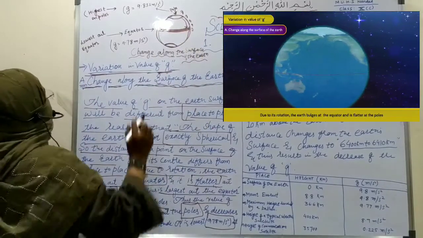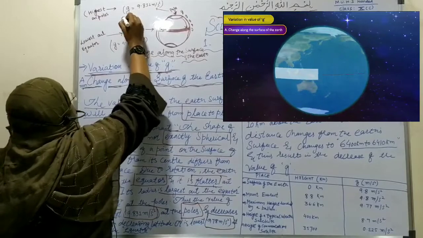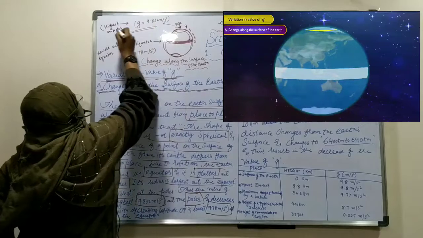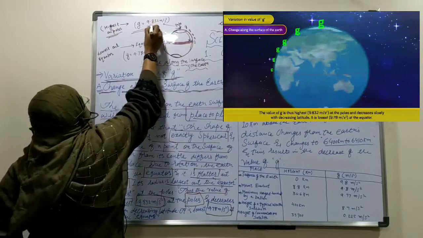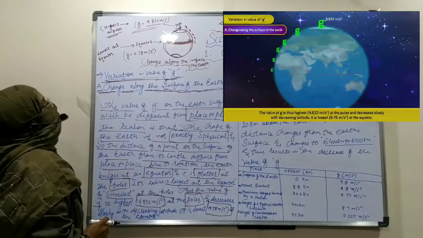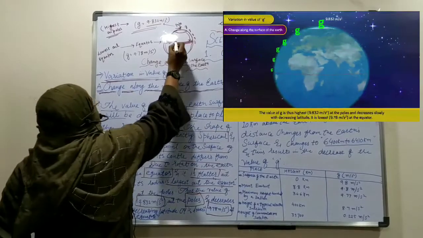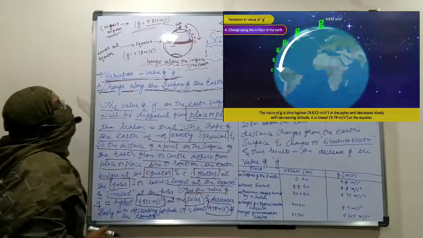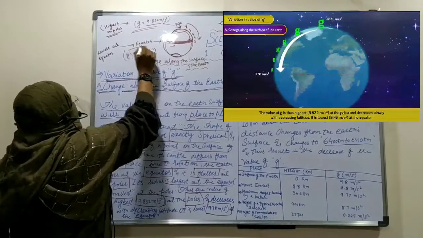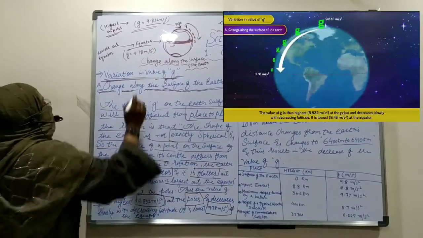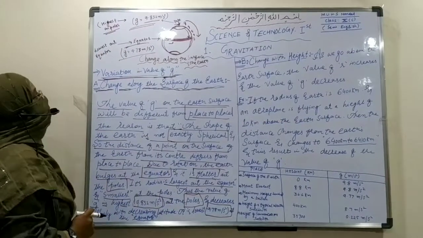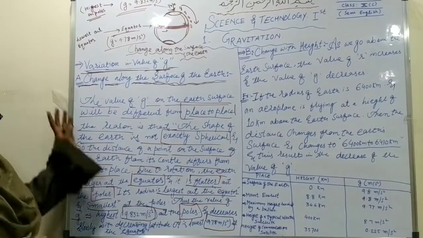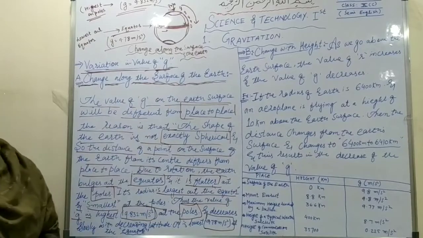So for the variation we have observed that the value of g at the pole side is in the highest form, that is 9.832 meter per second square. And at the equator, where the radius increases, the g value decreases slowly with latitude and is lowest at the equator, that is 9.78 meter per second square. Okay students, so that is about the value of g along the surface of the Earth.